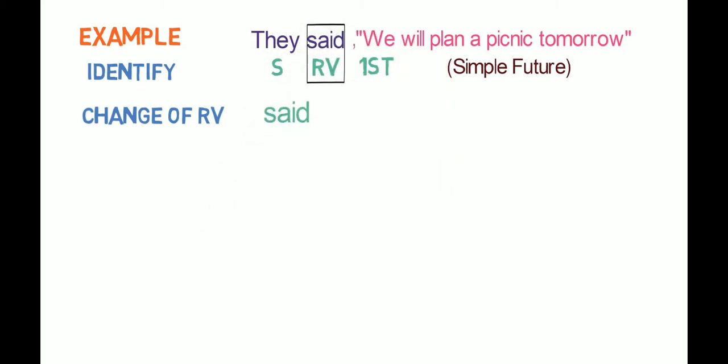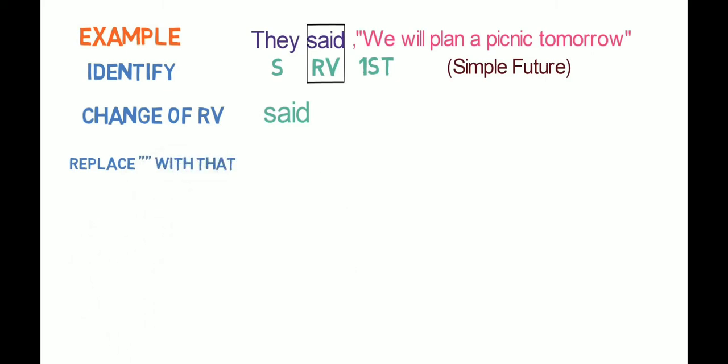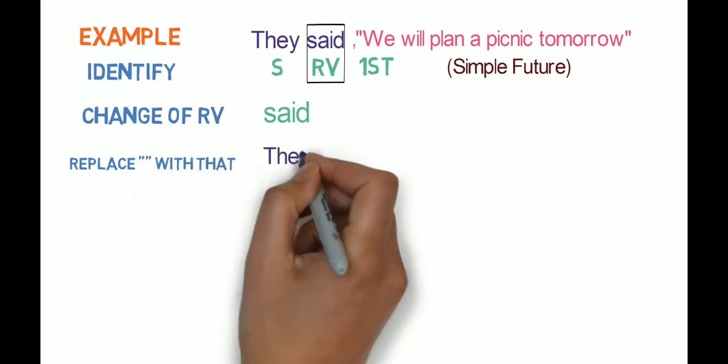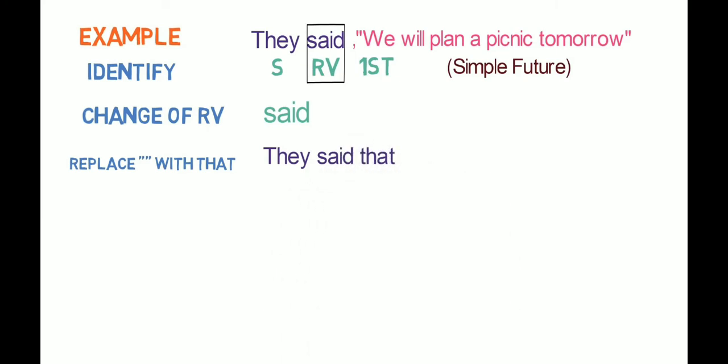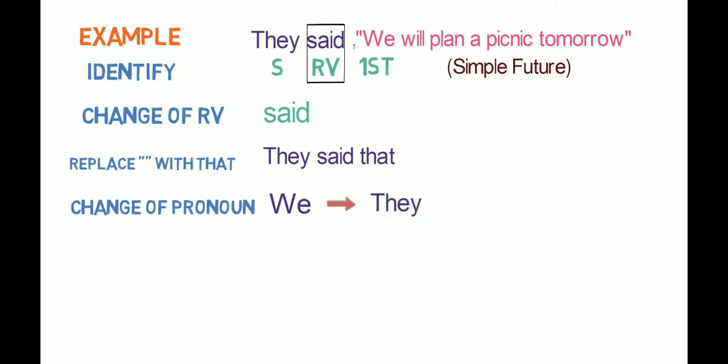The third step is to replace the inverted commas with that. So the sentence will become like this: They said that. Fourth step is change of pronoun. Here we is in first person and the subject is they. So we will be changed to they.